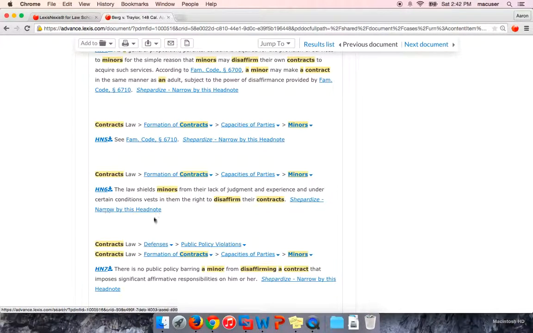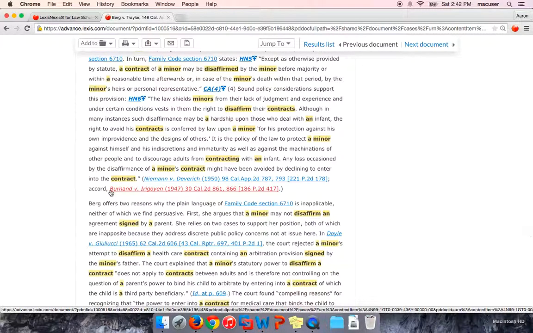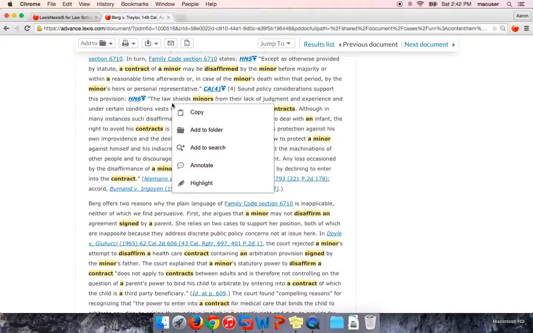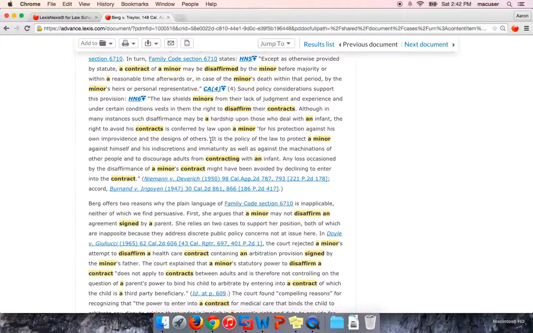Okay, so at this point, you found a helpful headnote, headnote 6 here. What you can do is click on this little arrow. That'll pop you down to the point in the case where that was actually stated, so you can see it in context in the actual court opinion.